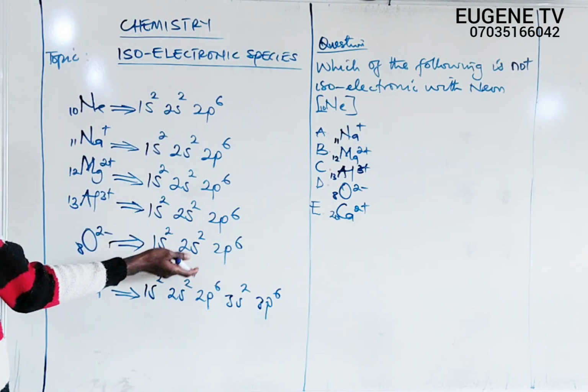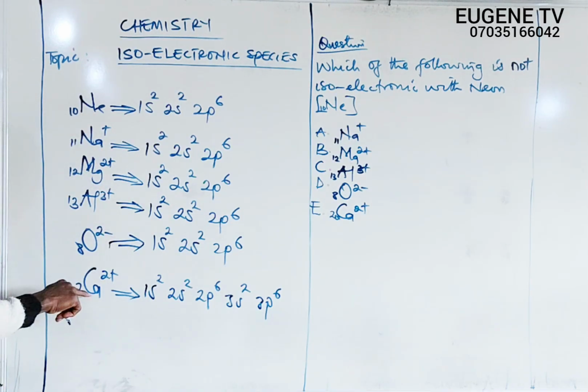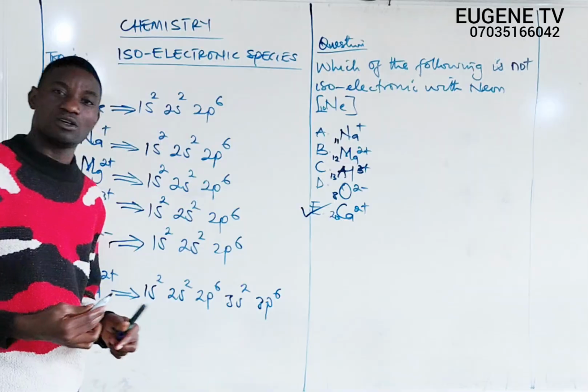If you look at all the configurations here, the one that is not the same as that of neon is calcium ion. So the correct option is option E.